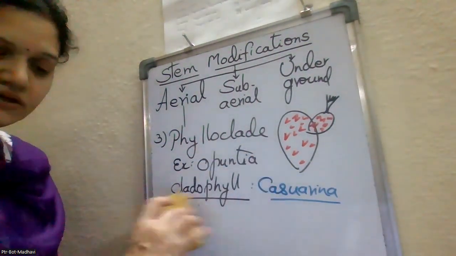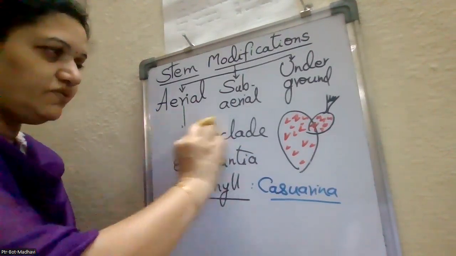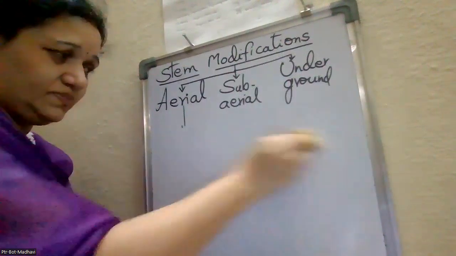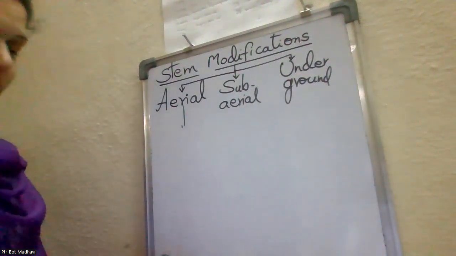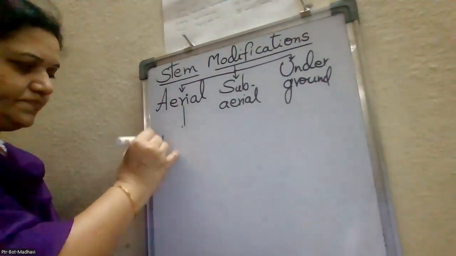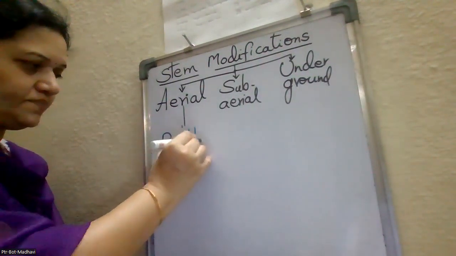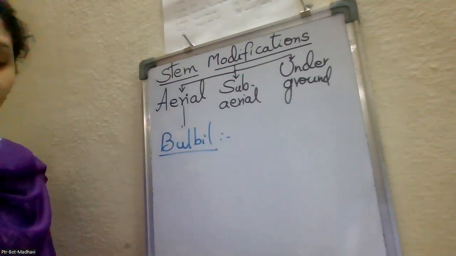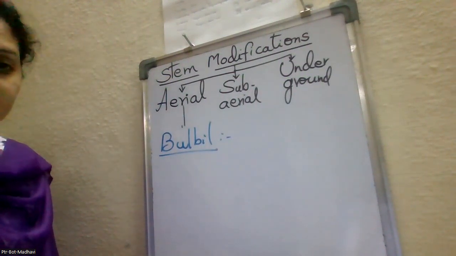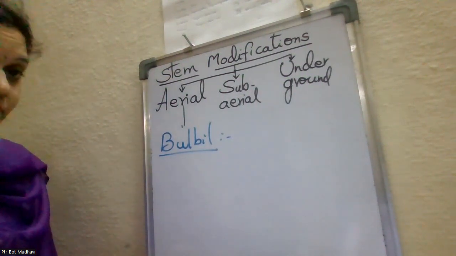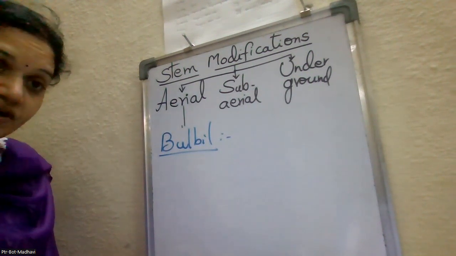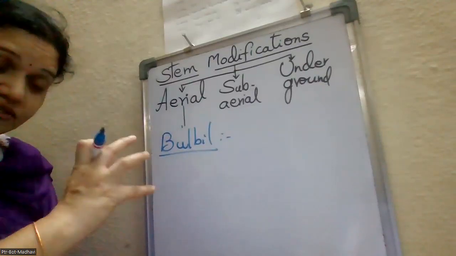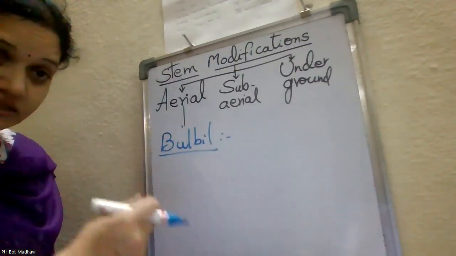In this only, we have to write 4 sentences. Simple diagrams, easy. Then the fourth one is the bulbil. Bulbil is the fourth one. So in this, what happens? The vegetative or the floral buds of the plants modify into a somewhat bulb-like structure by storing excess amount of food material.